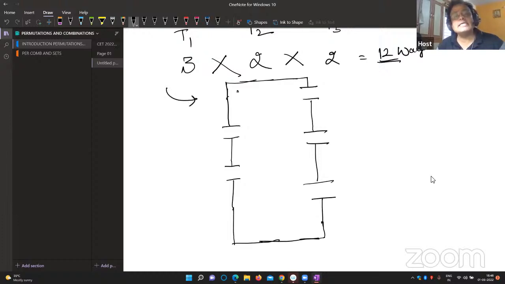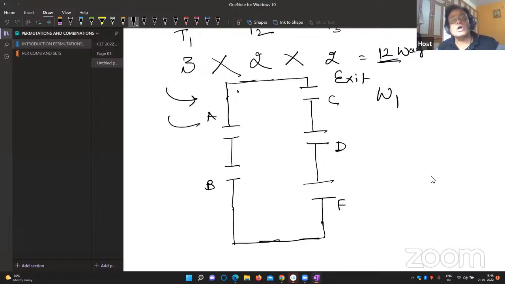So this is the hall, this is the entry, this is the exit. Inside, door A or B, and the exits are door C, door D, and door F. The total task of a man is to enter the hall and exit the hall. Work number 1 is entering the hall; you can do it in 2 ways. Once he has entered the hall, he has to go out. Work number 2, the second work, is going out: 3 ways. The total work will be done in 6 ways.